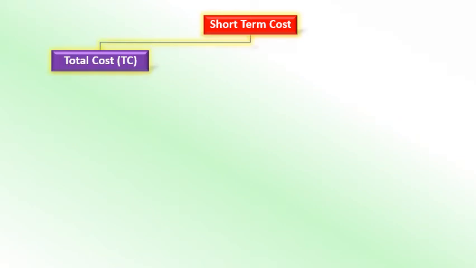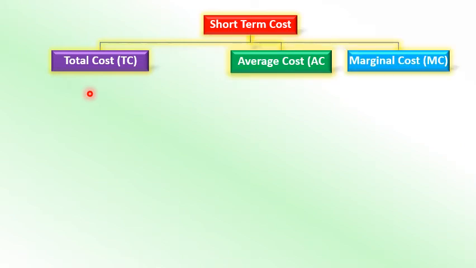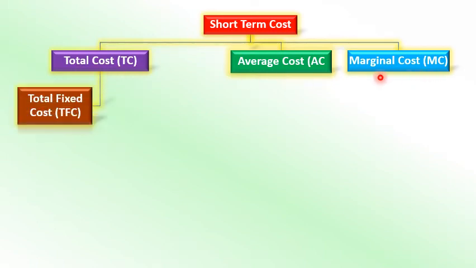Now we have the short term cost. Our syllabus is limited to short term only. So what are the different short term production costs? First one is total cost, then average cost, and then marginal cost. So these are the three types of cost we are learning over here: total cost, average cost, and marginal cost.